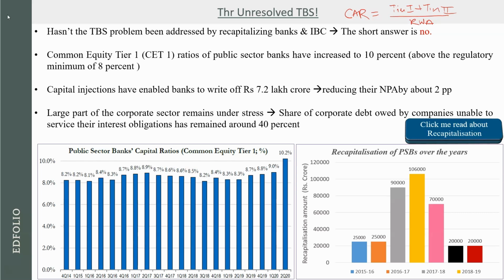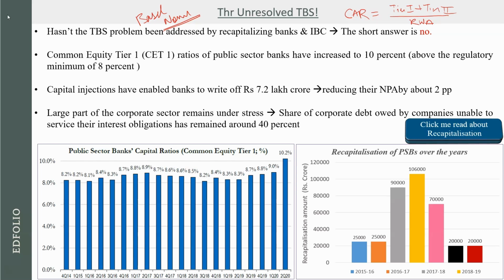And all these norms were introduced by what are called the Basel norms. You will understand about these norms in a subject by the name of money and banking. Basel is a place in Switzerland, and every few years there are different prudential norms that are decided, and then they are applied to all the countries. One of the norms is this capital adequacy ratio. How does this capital adequacy ratio help a particular bank? It basically introduces its skin into the game.